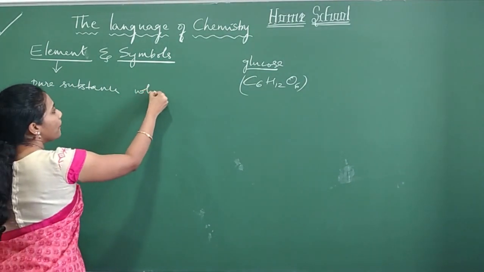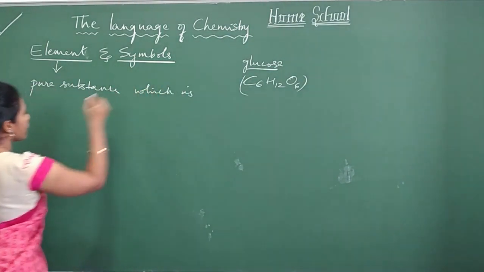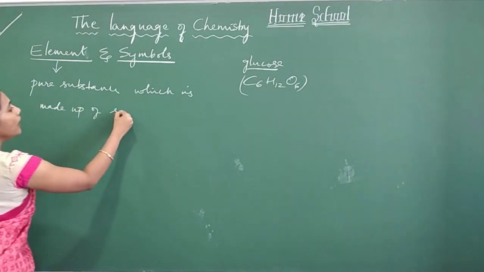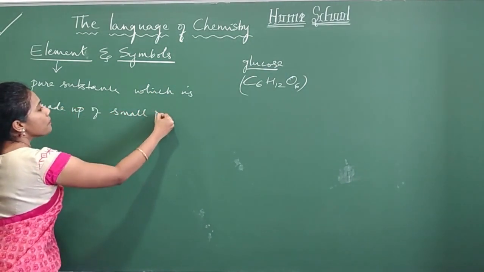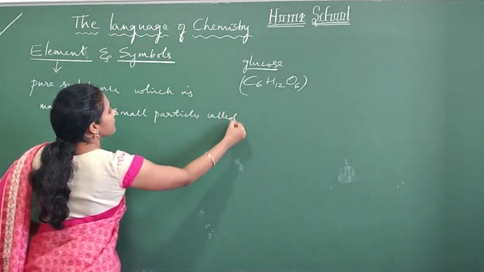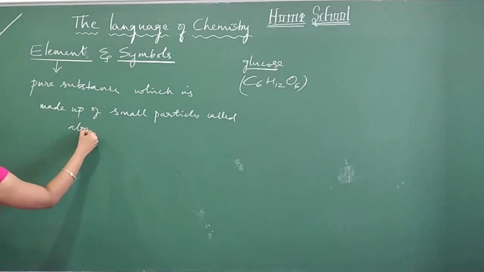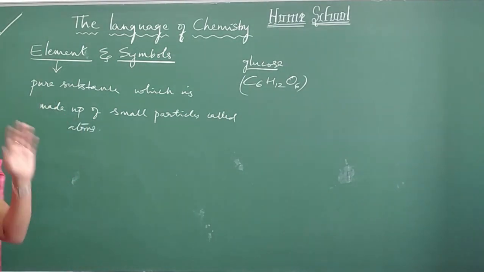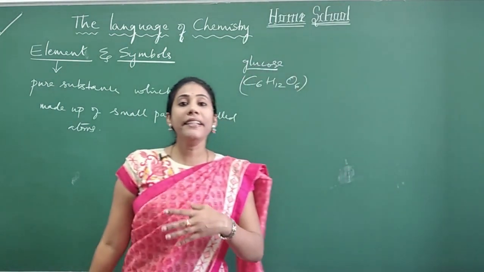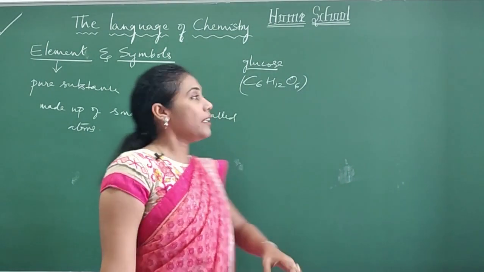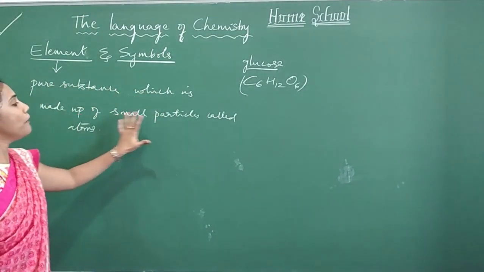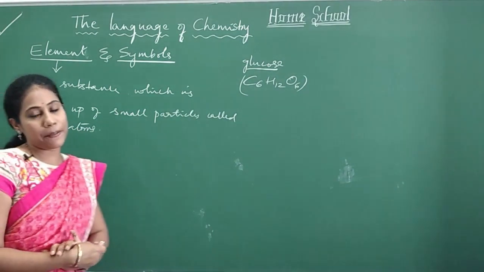An element is a pure substance which is made up of small particles called atoms.